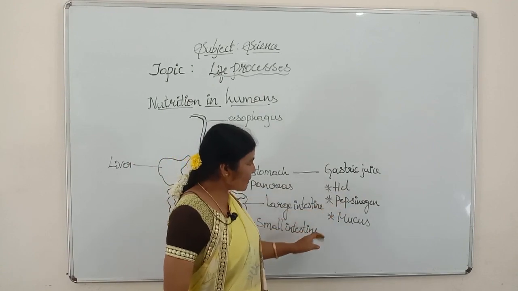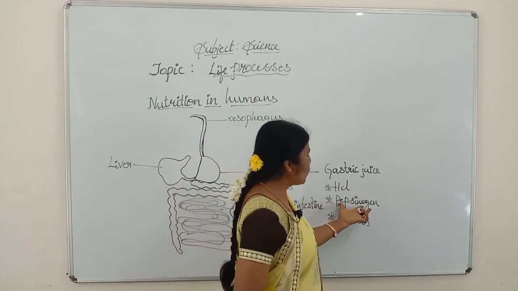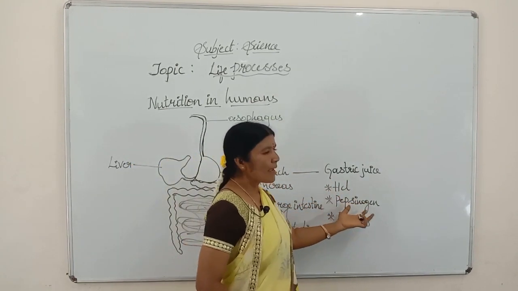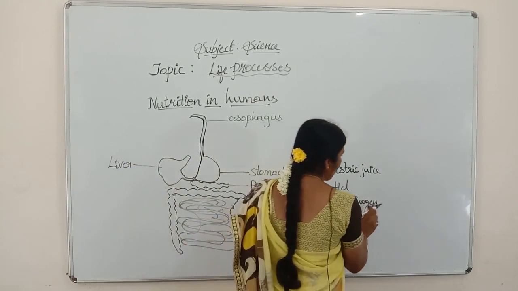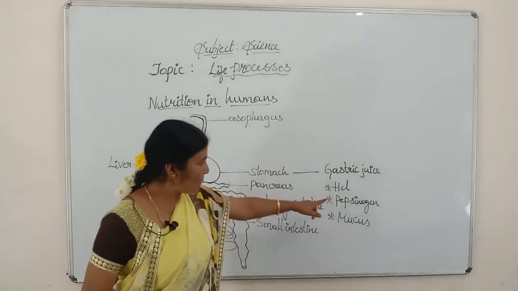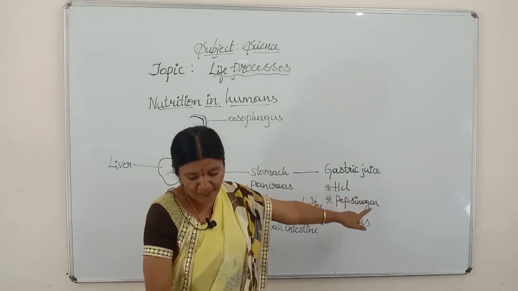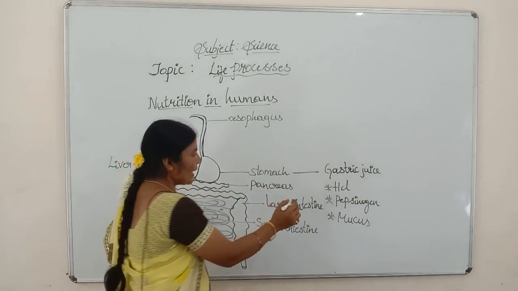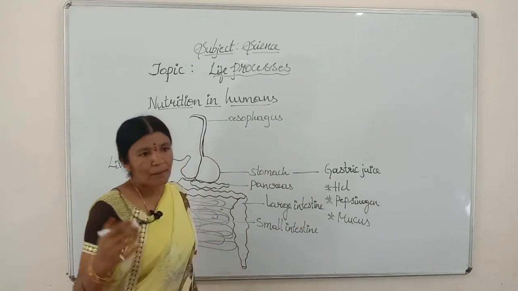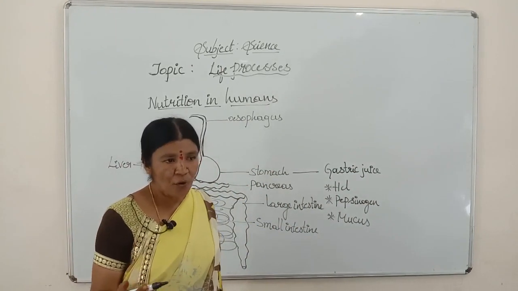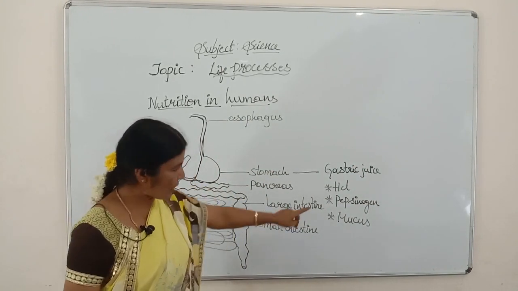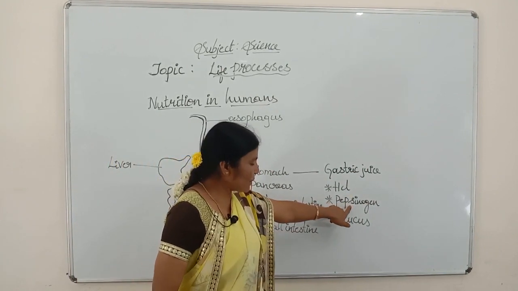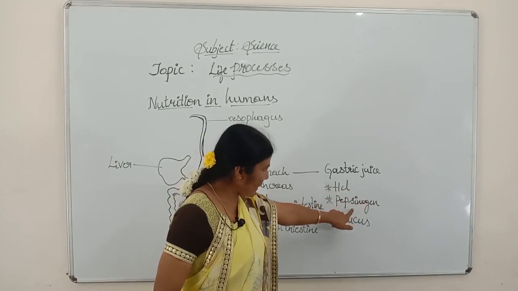Next, HCl is responsible where pepsinogen is inactive in the stomach. It makes it active, converts it into pepsin. Inactive pepsinogen is converted into pepsin with the help of HCl. Where pepsin will help in the digestion of proteins. Very important one. Next it activates pepsinogen into pepsin.